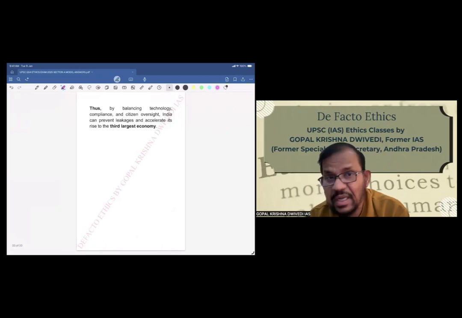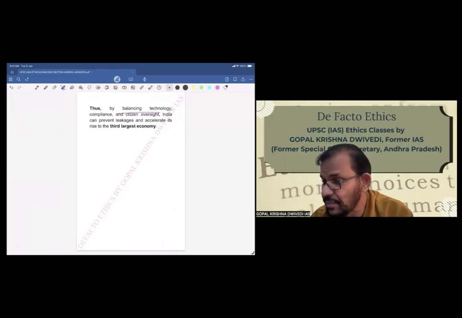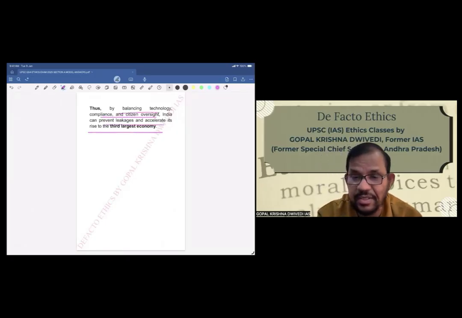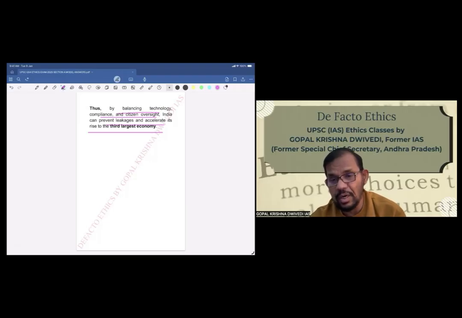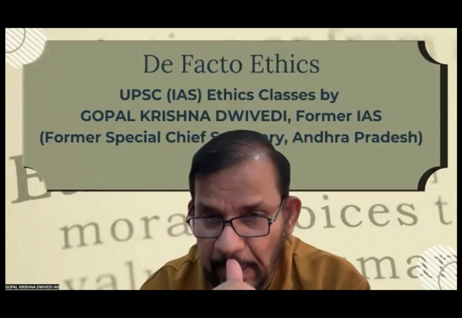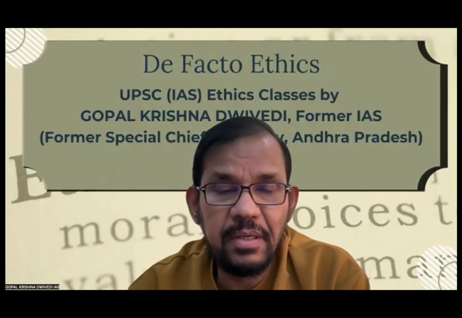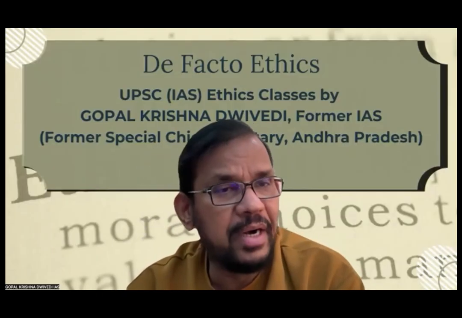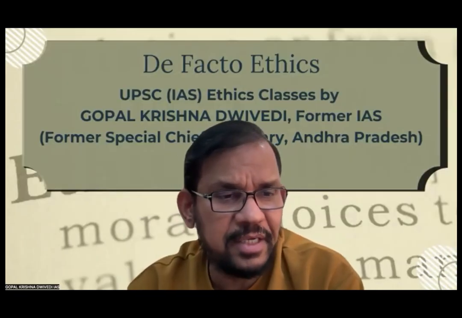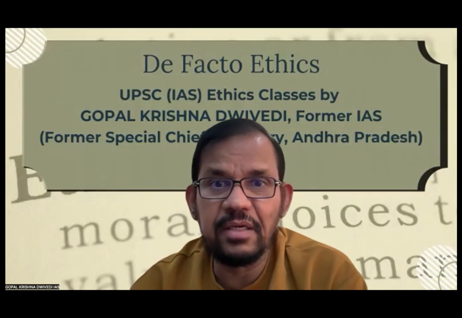Now, conclusion. Thus, by balancing technology, compliance, and citizen oversight, India can prevent leakages and accelerate its rise to third largest economy. So now here we complete part A of the ethics paper. As you know, part B I have already explained earlier in the earlier classes. So all the 6 case studies I have covered in detail, given the model answers also.